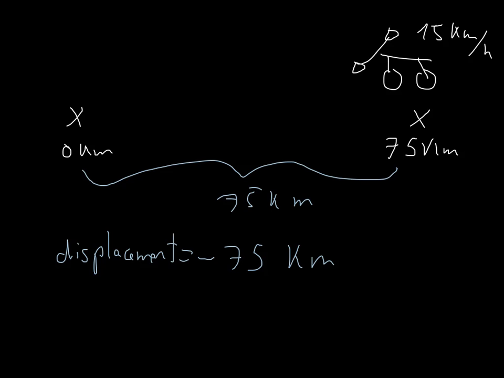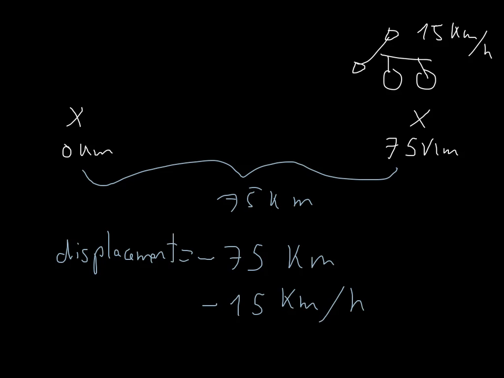Now we're going to need a different concept, and it's the same thing, right? Here we have the speed, and again, this speed is backwards. This guy is not moving forward, he's moving this way. So we have to have another way of expressing this. I write myself, okay, I have 15 kilometers per hour. How could I possibly modify this to express that this is going backwards? I hope you can deduce this. All I need to do is add a little negative sign. This means 15 kilometers per hour this way.